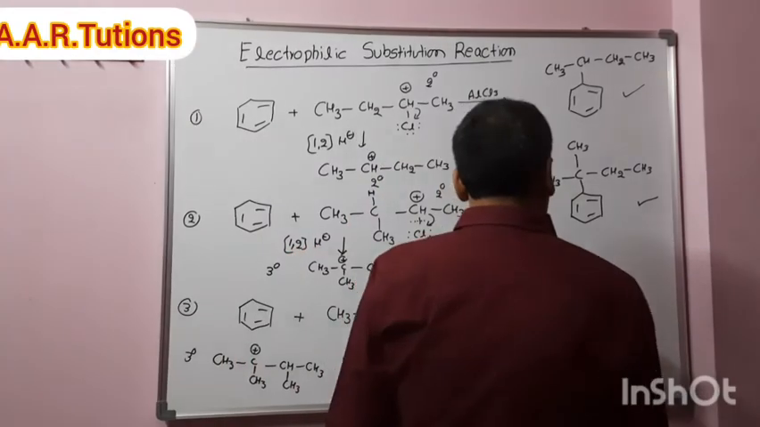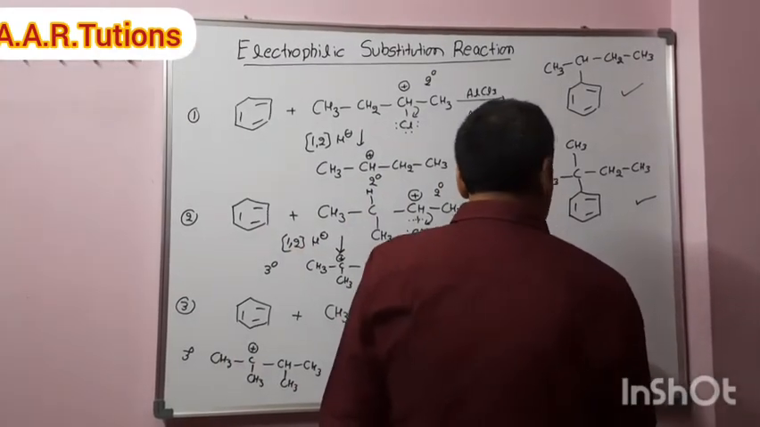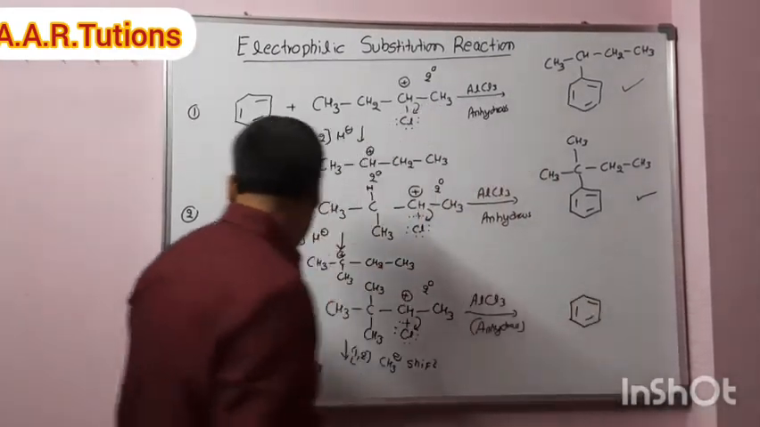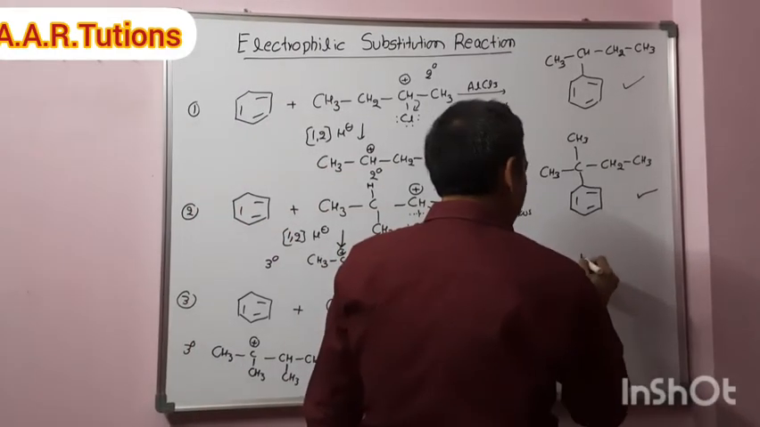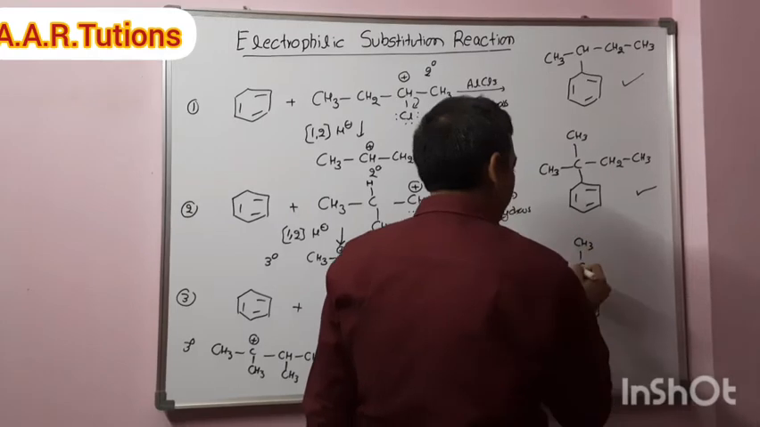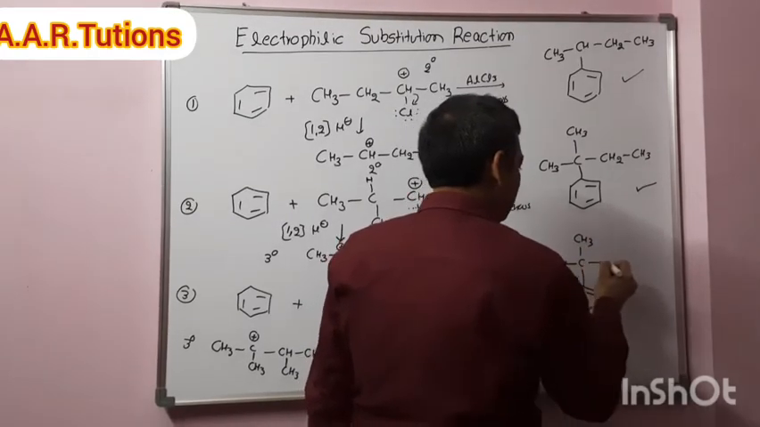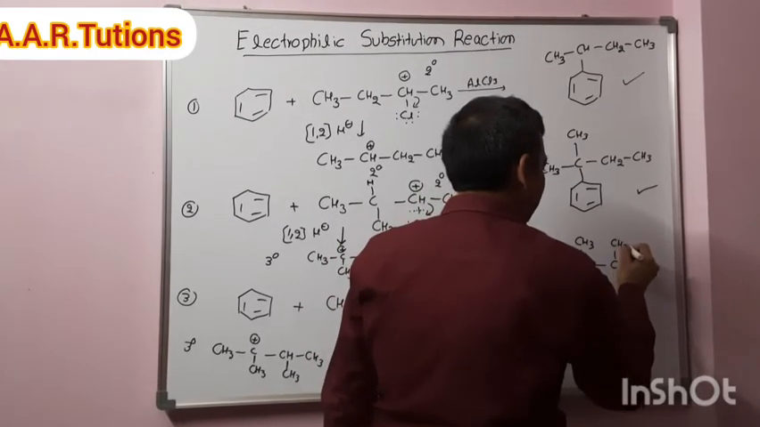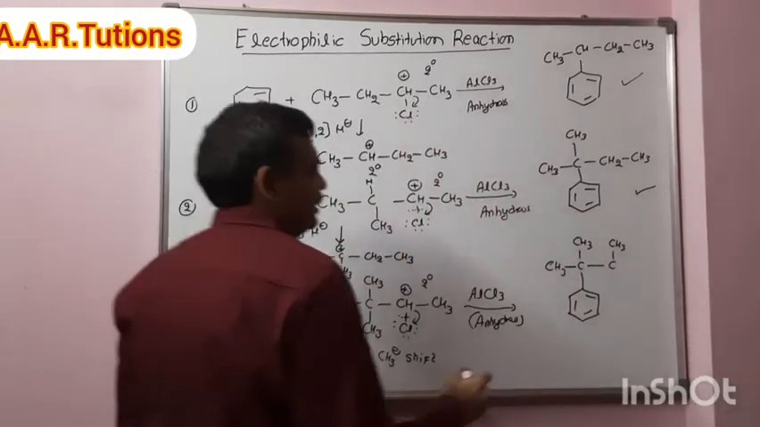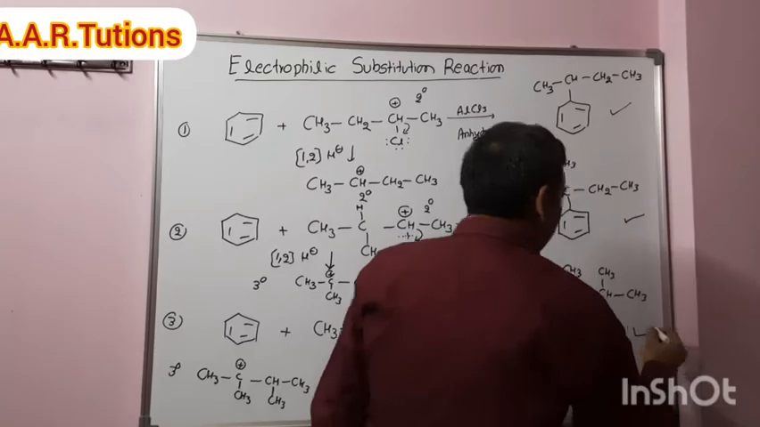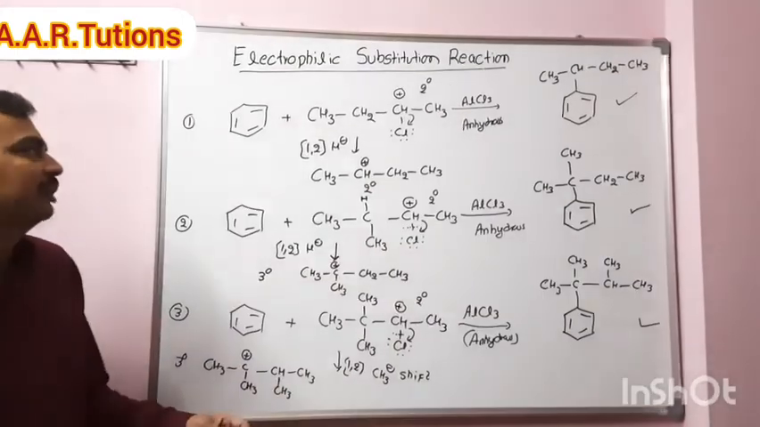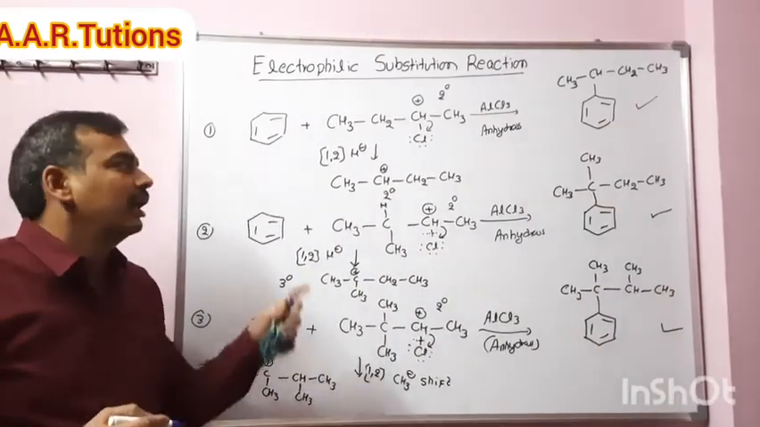So that will attack on benzene and create a product, benzene with this carbocation, C, CH3, CH3, C, CH3 and no CH. Right. So this is the product formed. These are some examples of alkyl halides.